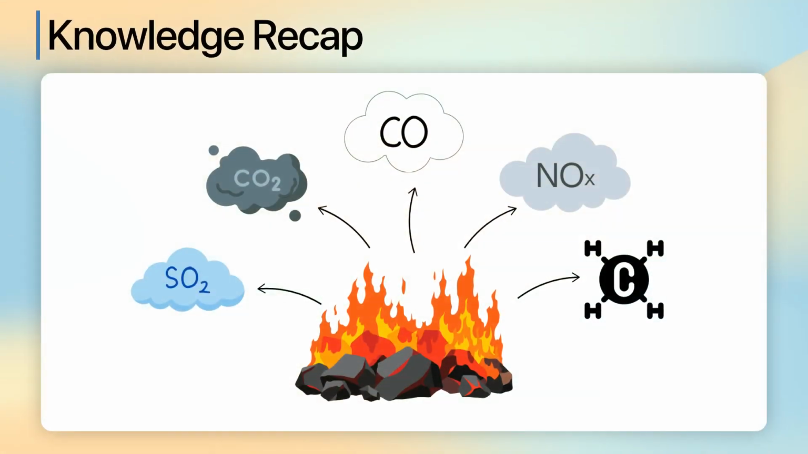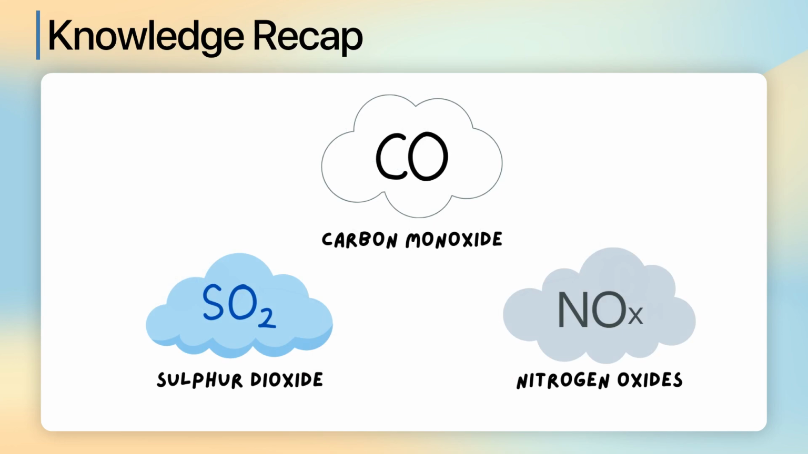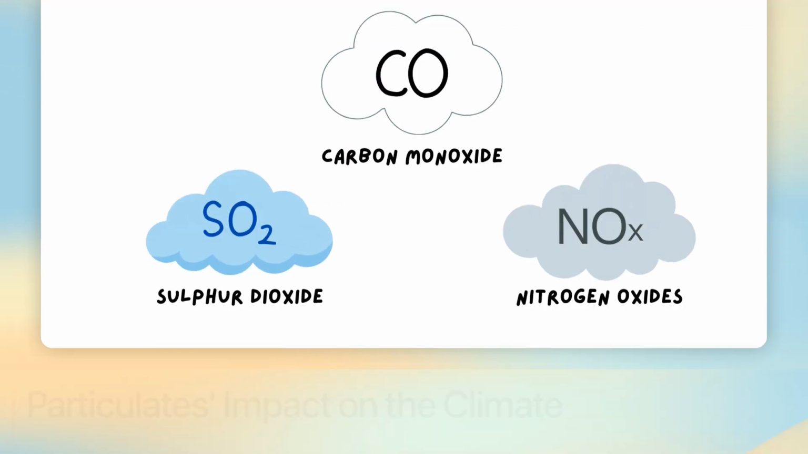So far, we've learned that the combustion of fuels is a major source of atmospheric pollutants. We've also discussed the properties of these pollutants, and specifically learned about carbon monoxide, sulfur dioxide, and oxides of nitrogen in detail. The focus of today's lesson will be particulates.